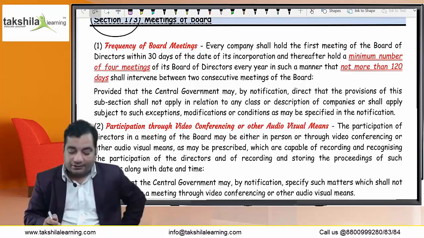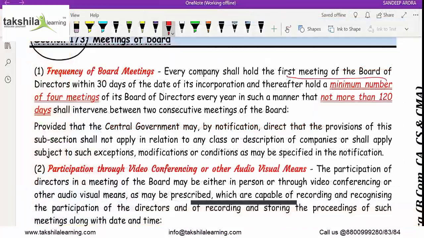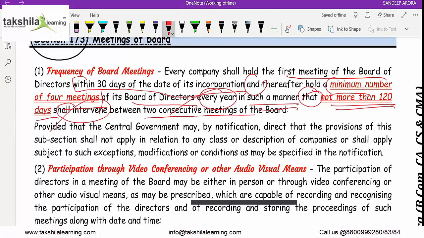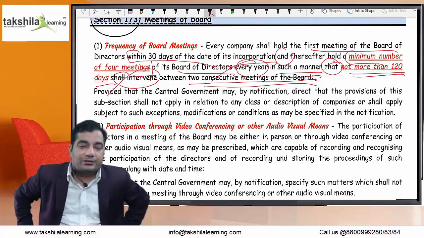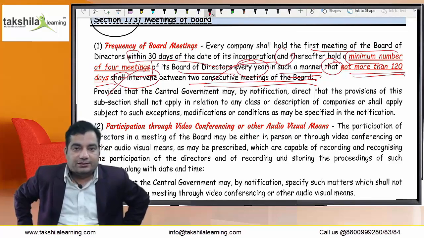Frequency of board meetings. Every company shall hold the first meeting of the board of directors within 30 days of the date of its incorporation, and then thereafter hold a minimum number of 4 meetings of its board of directors every year, in such manner that not more than 120 days shall intervene between 2 consecutive meetings of the board. So first of all, the first board meeting has to be held within 30 days of its incorporation, and thereafter there must be at least 4 board meetings in a year, and the gap between 2 board meetings must not exceed 120 days.